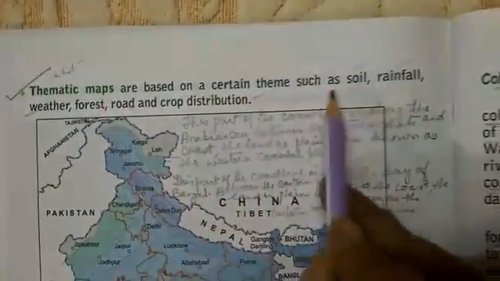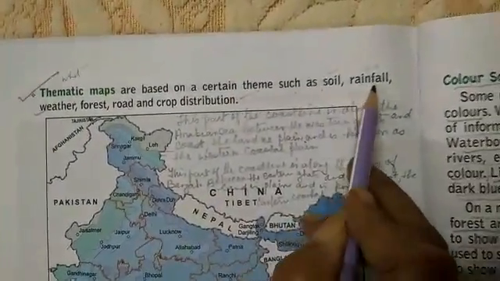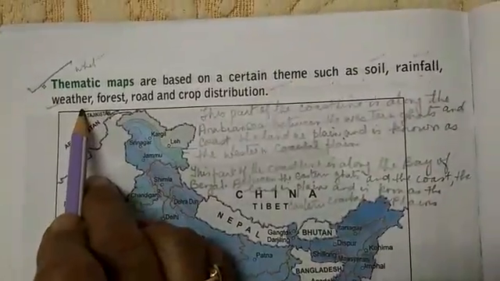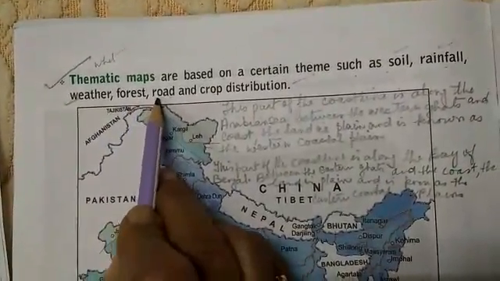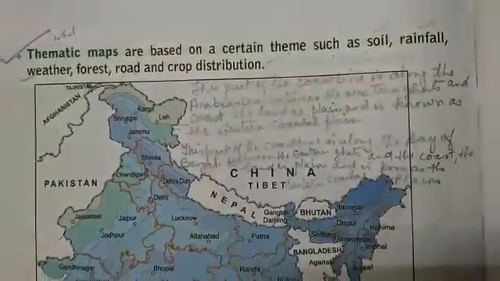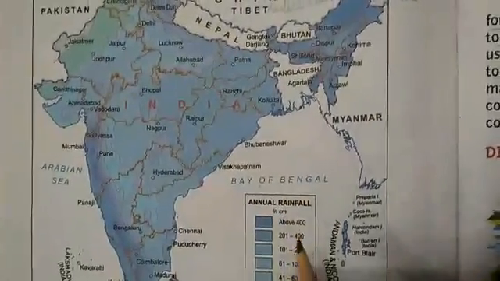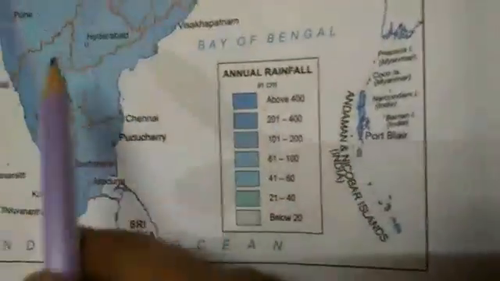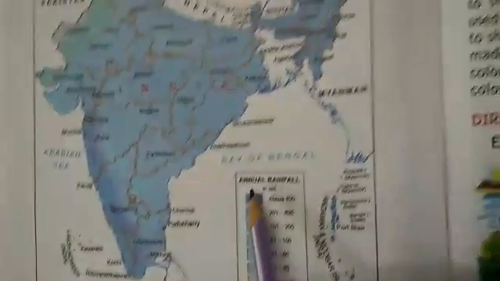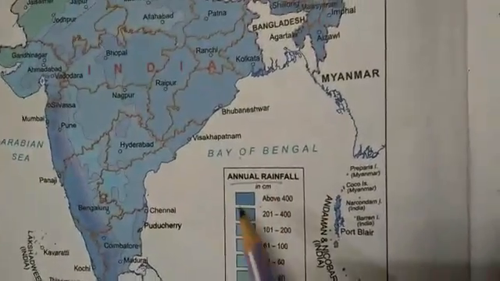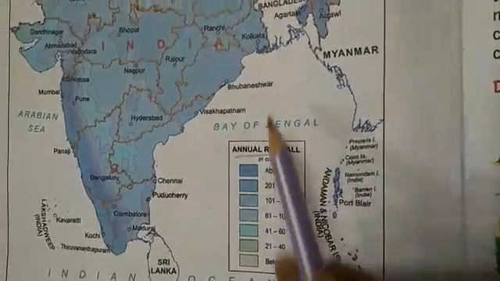Now we learn about thematic maps. They are based on a certain theme such as soil, rainfall, weather, forest, roads and crops distribution. Now this is a thematic map which shows the rainfall distribution. How much rainfall is here? See, annual rainfall, here it is showing. So we have to learn all these one line answers.